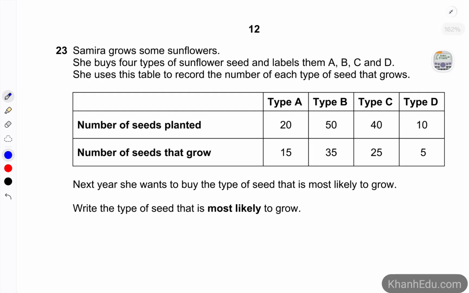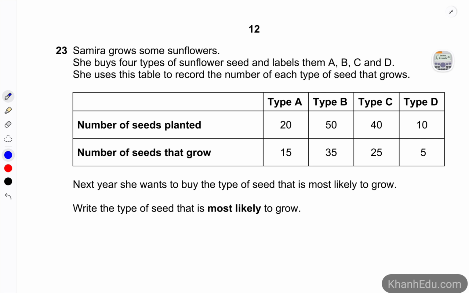Question 23. Samira grows some sunflowers. She buys 4 types of sunflower seed and labels them A, B, C, and D. And she uses this table to record the number of each type of seed that grows. Next year, she wants to buy the type of seed that is most likely to grow. So write the type of the seed that most likely to grow.